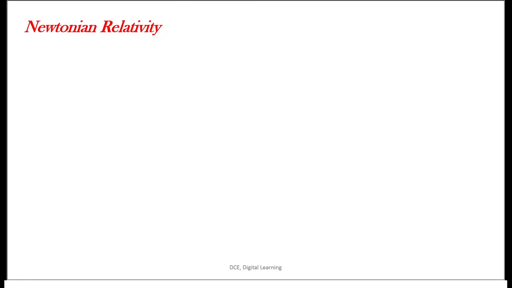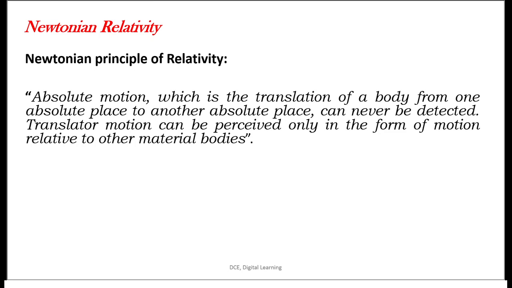So what is the concept of Newton regarding the theory of relativity? The Newtonian principle of relativity: absolute motion, which is the translation of a body from one absolute place to another absolute place, can never be detected. Translatory motion can be perceived only in the form of motion relative to other material bodies.